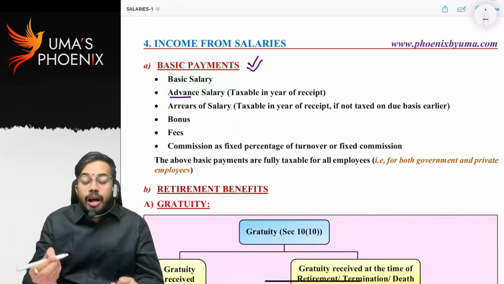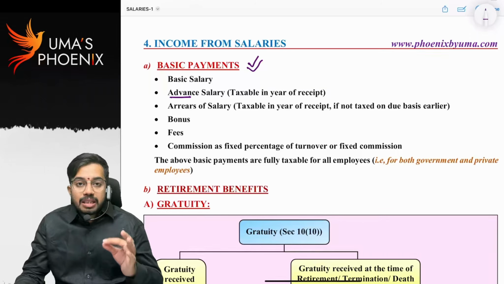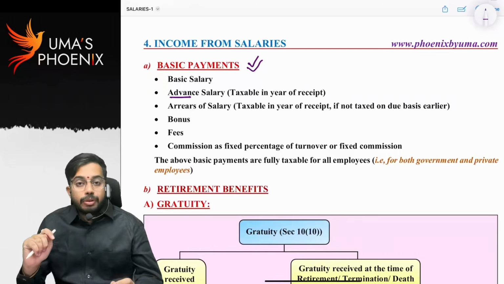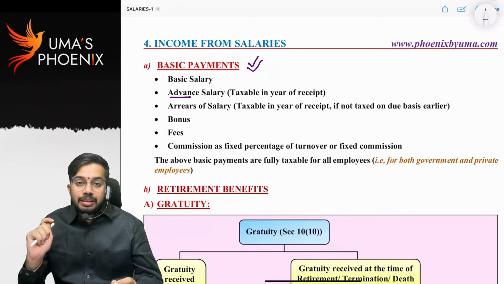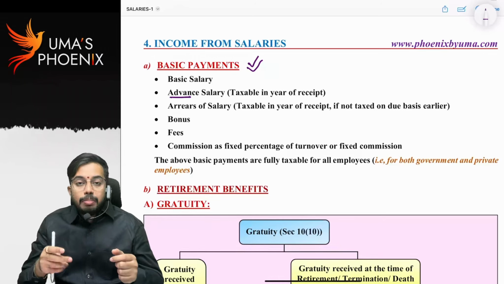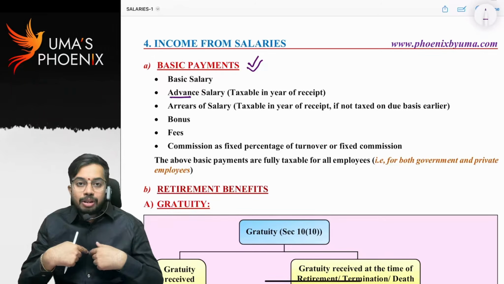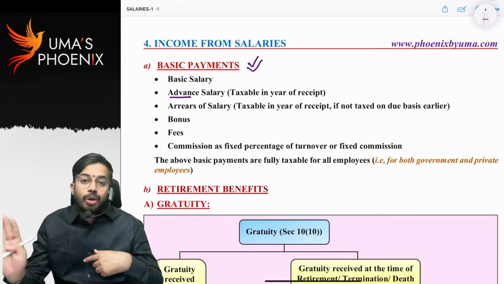Advance salary, I already told you, is taxable in the year of receipt. Another important point: once a salary is taxed on receipt basis, again it is not taxable on due basis. Once a salary is taxed on due basis, again it is not taxable on receipt basis. Employer did not pay salary to me, but the due date came. Because of the due date, salary got taxed to me. In future, the employer paid me the salary. Again, the second time it is not going to get taxed.